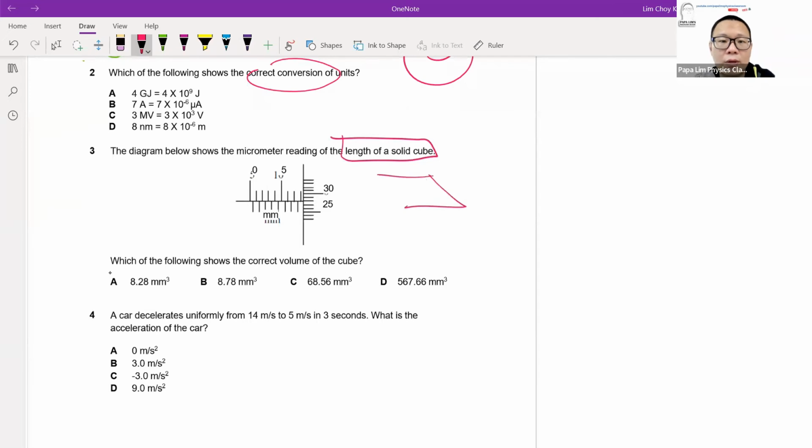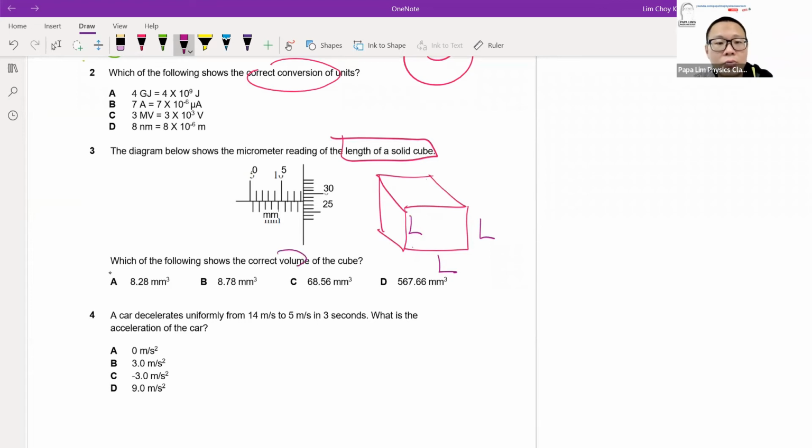So we are looking at the cube. The micrometer will give you the length of the cube here. But after looking at the length of the cube, I need you to use the length you derive from the micrometer screw gauge to calculate the volume.